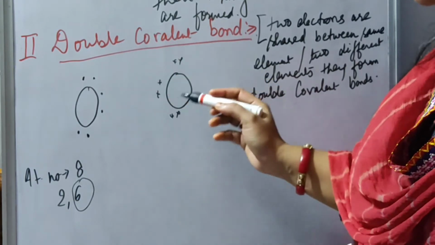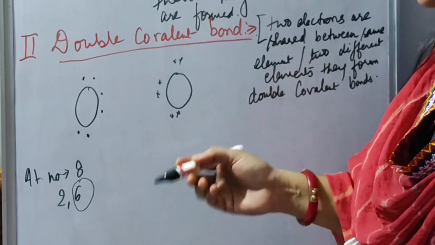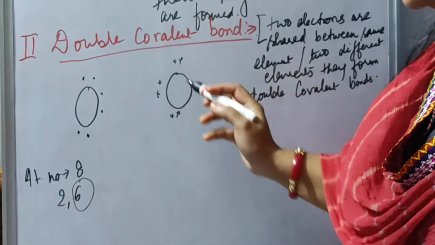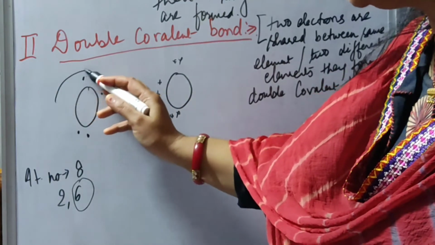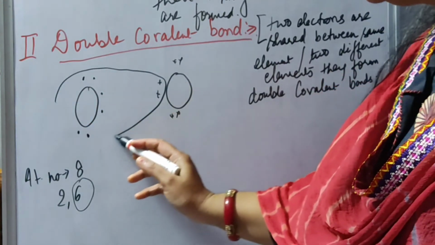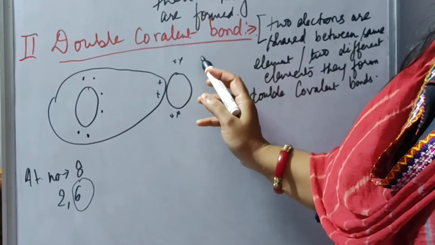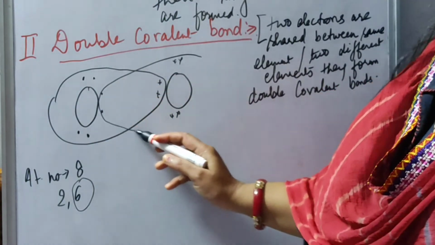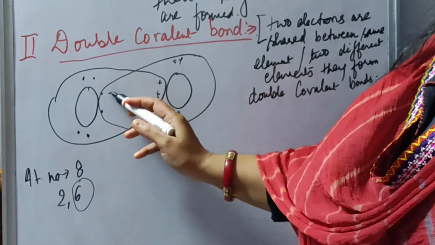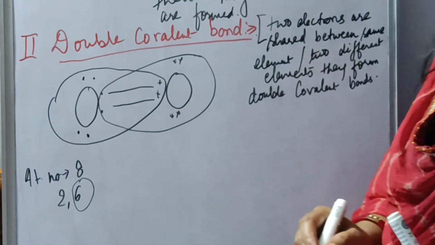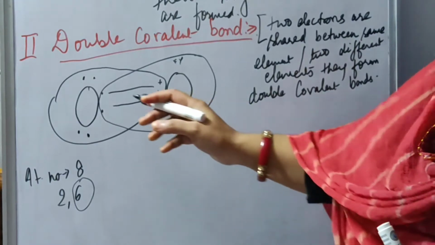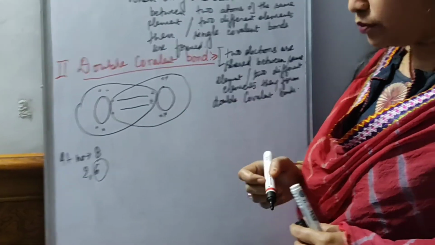So both of them want to get stabilized. So they share 2 electrons with each other. This oxygen will take 2 electrons of the other oxygen atom, and the other will take 2 electrons of this one, and they will form a double covalent bond.